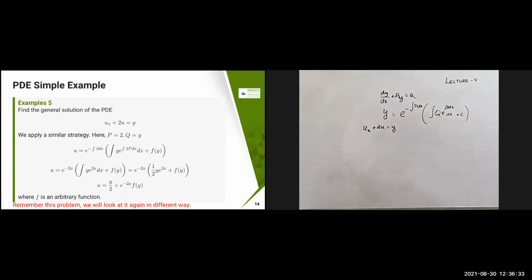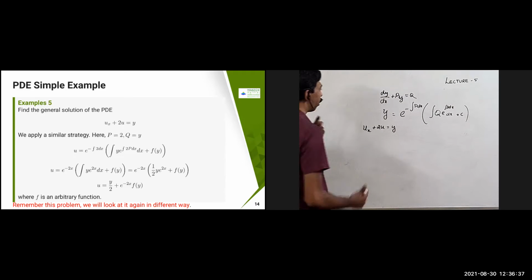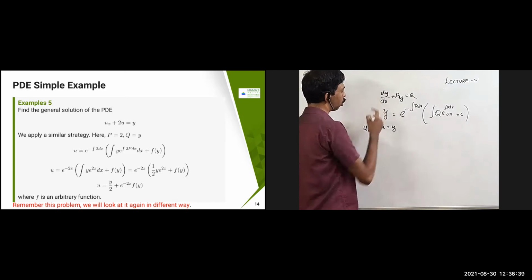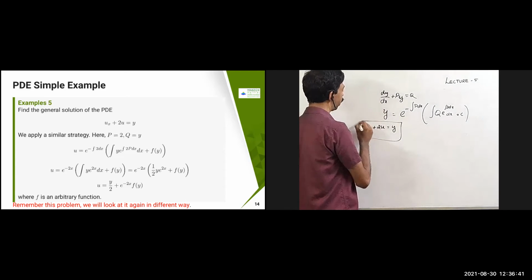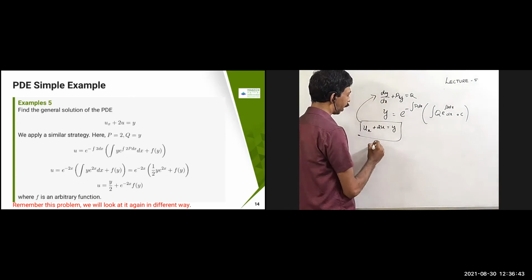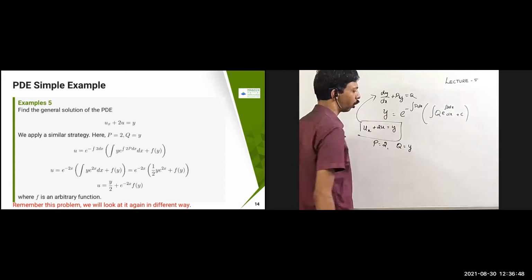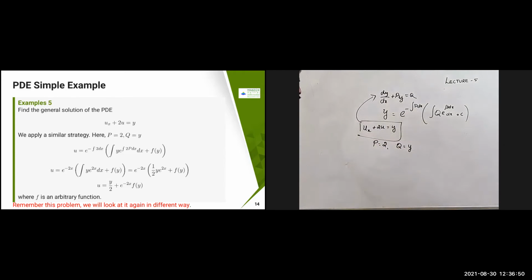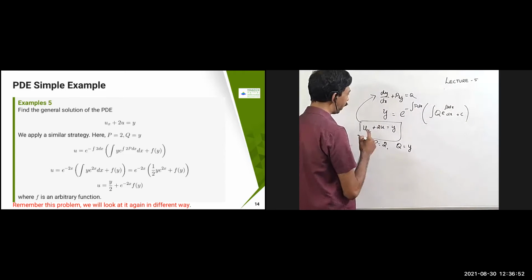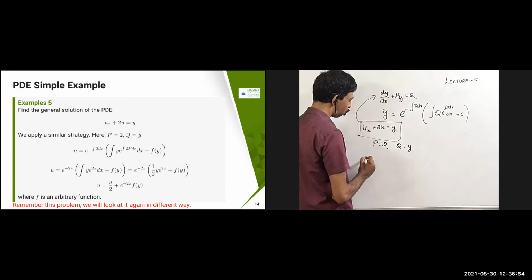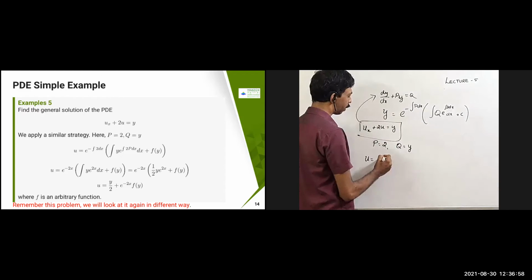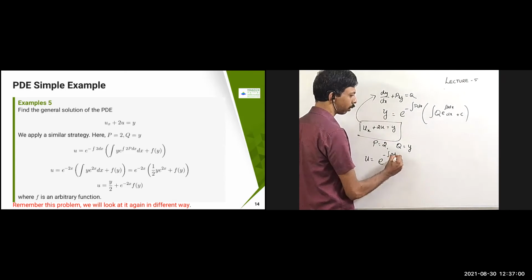Now what I'm going to do is apply the same strategy that I have obtained here. You compare this one with this one. From this you can understand that P equal to 2, Q equal to y. So therefore, in the place of y you have u, so u is equal to e power minus integral p dx, which is going to become minus 2 dx.